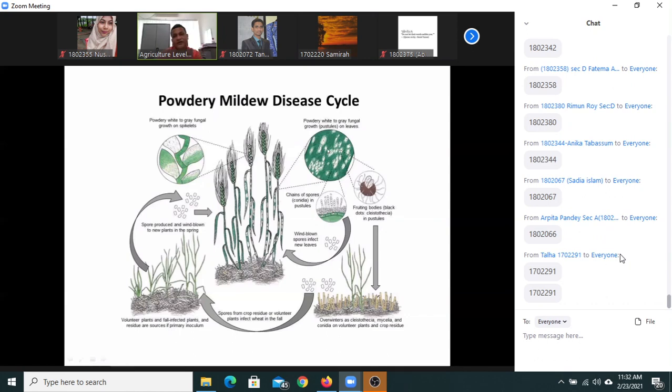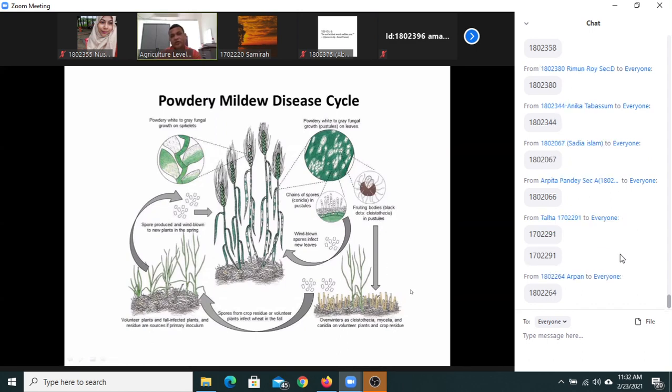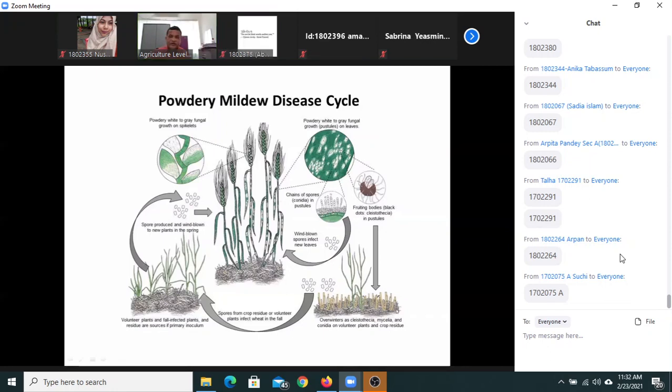Once the growing season is over, what will happen? The pathogen overwinters. I told you, overwintering means the survival capacity or survival mechanism of a pathogen from one season to another. You see here, through the cleistothecial growth they survive in the field. But during the season, once they infect the plant, with the help of wind, the conidia infect other neighboring plants.